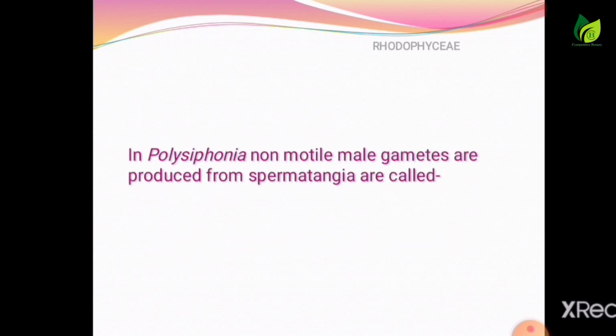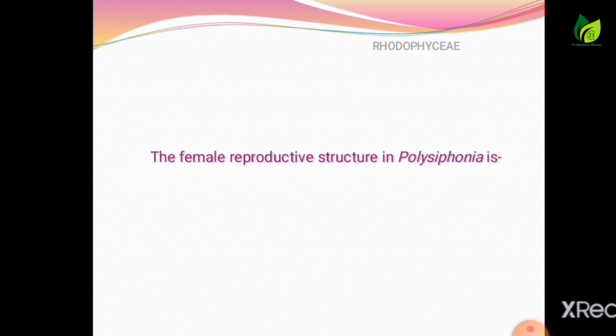In Polysiphonia, non-motile male gametes produced from spermatangia are called spermatia. The female reproductive structure in Polysiphonia is the carpogonium.